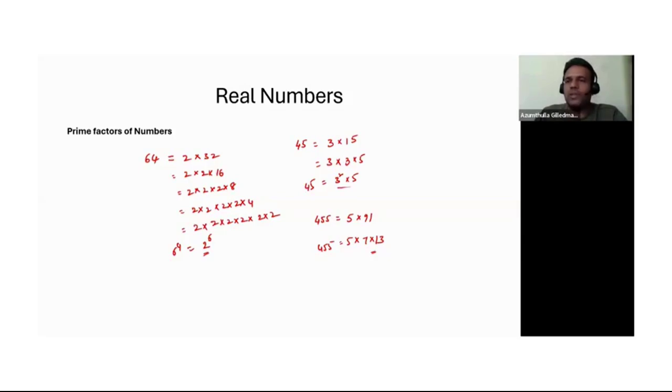Like for example, if you take 13, 13 does not have any factors, right? So 13 itself is the factor, 13 ones, right? Like that, any number which does not have factors and is divisible by 1 or the number itself is a prime number. So if we look at the prime numbers between 1 and 20, for example, the prime numbers are,